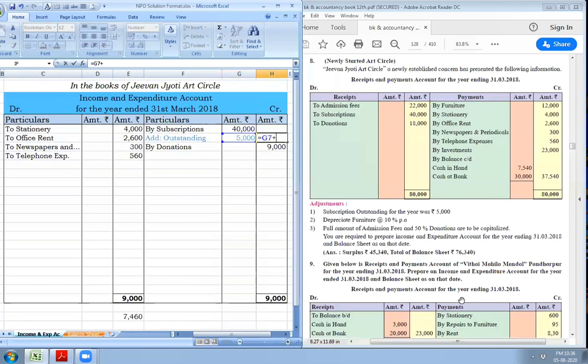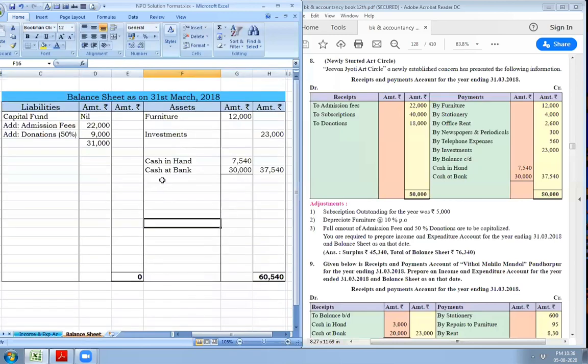Total subscription for the year is now 45,000. Second effect of outstanding income will go to balance sheet asset side. Outstanding subscription rupees 5,000.